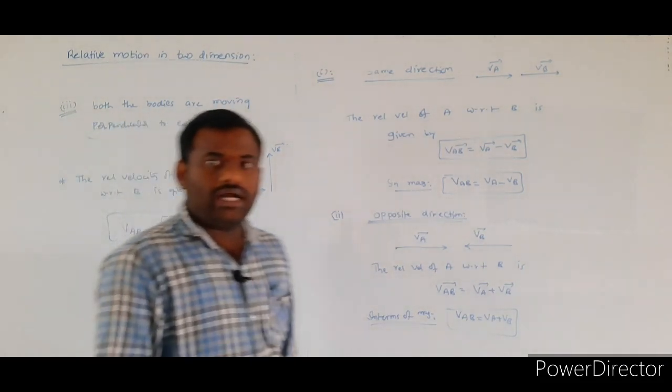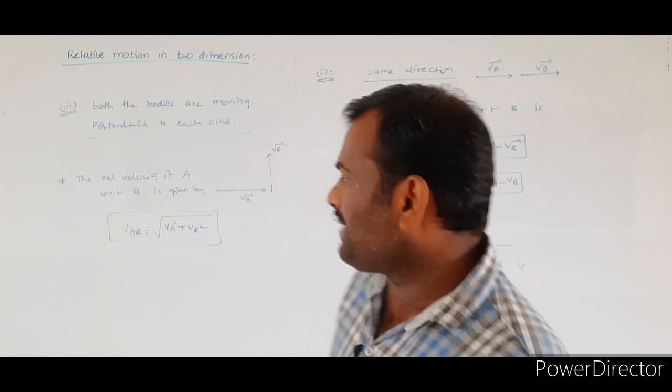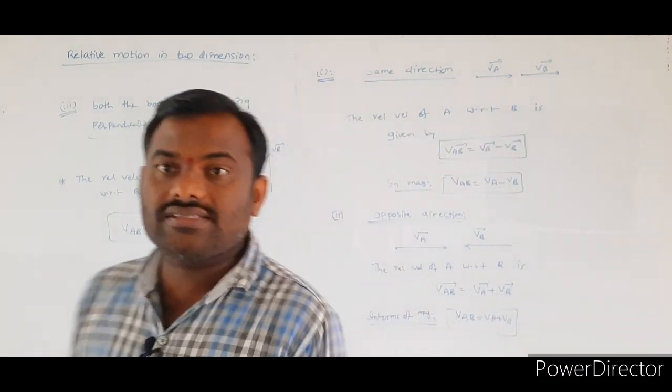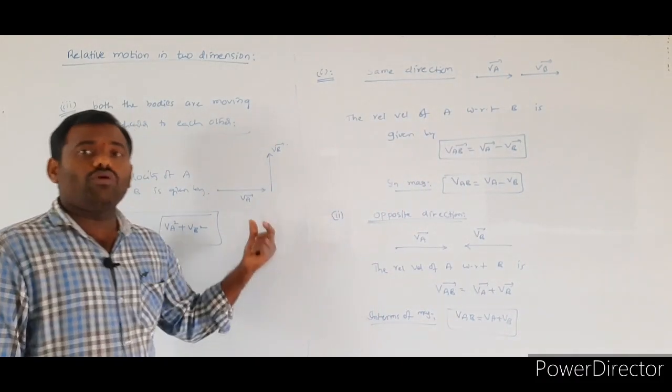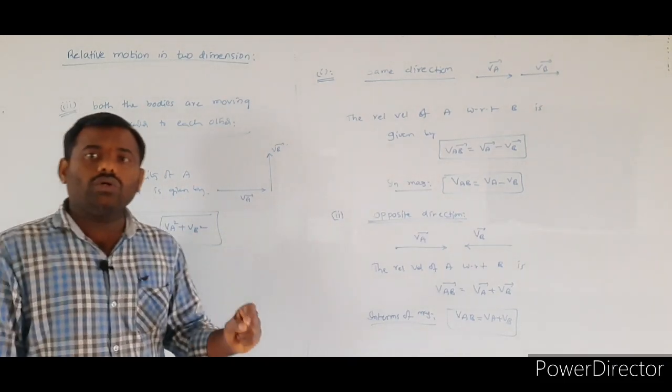VAB is equal to what? Under root of VA square plus VB square. So this is the third case, whenever both the bodies are traveling perpendicular to each other.